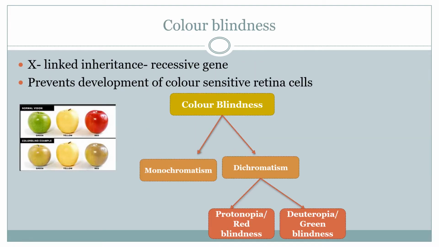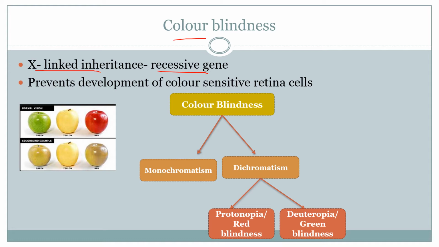Now let us learn about color blindness. This is also X-linked inheritance because of the presence of the recessive gene on the X chromosome. What happens in the case of color blindness? Something which is resulting in blindness, right?